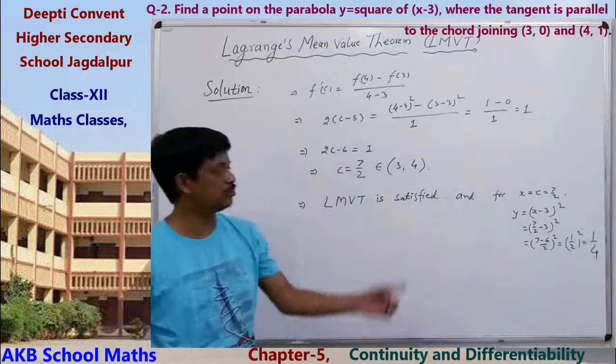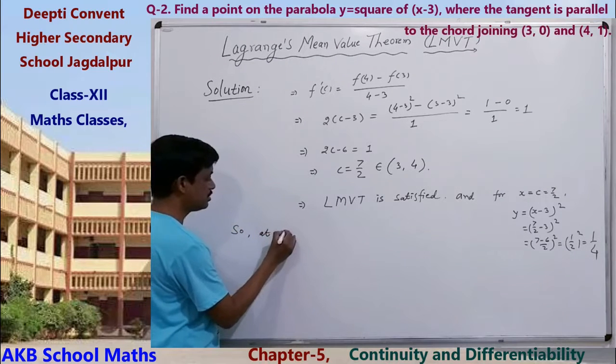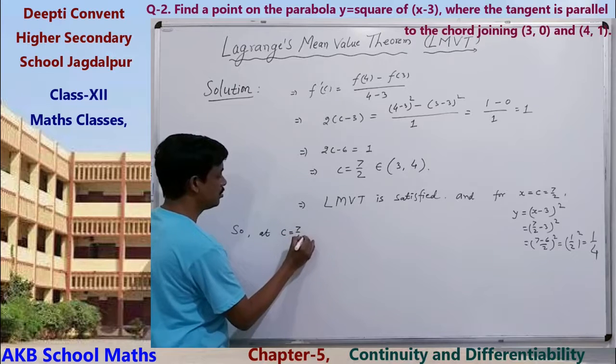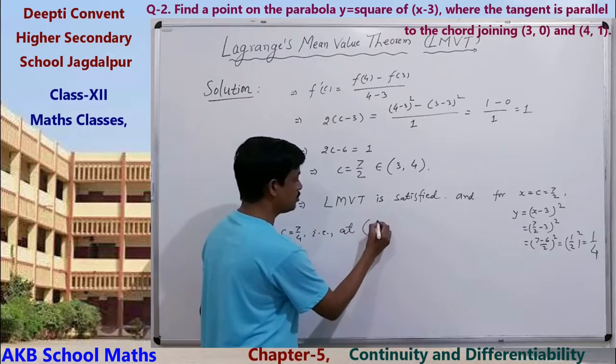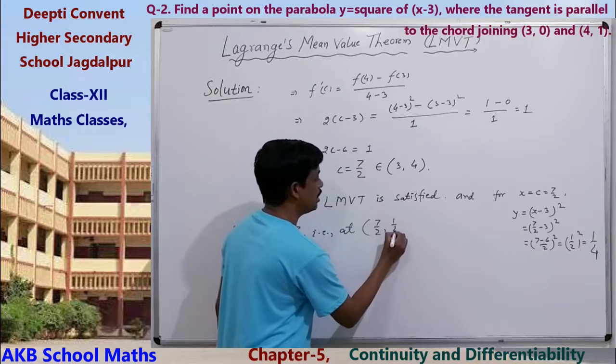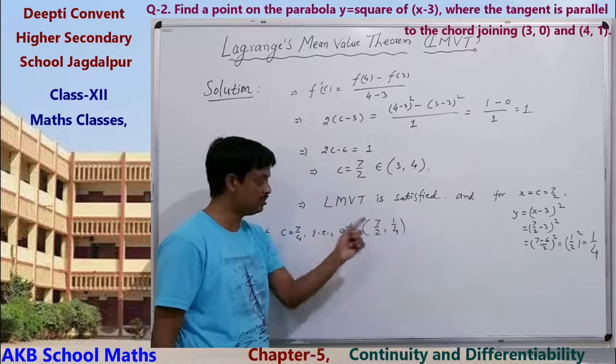Y equals 1 by 4. So, at c equals 7 by 2, that is at point x equals 7 by 2 and y equals 1 by 4, this is the point. Our required point is this.